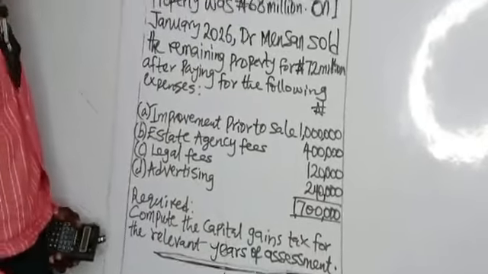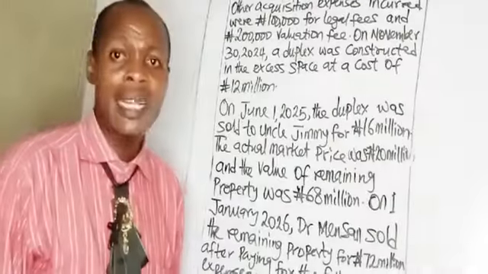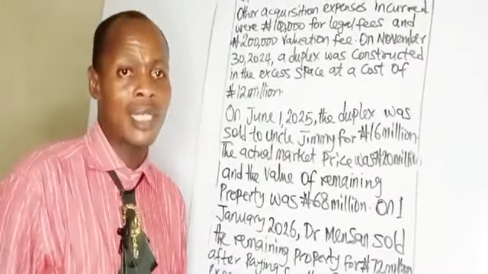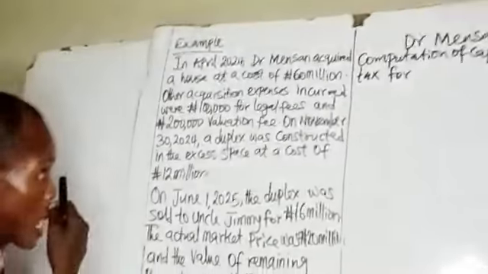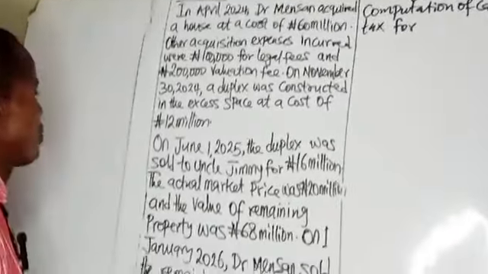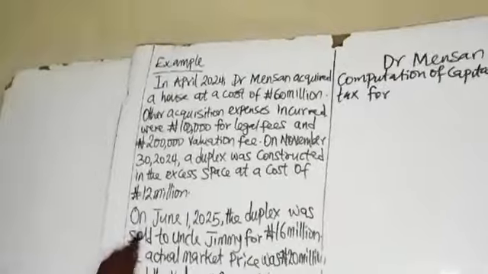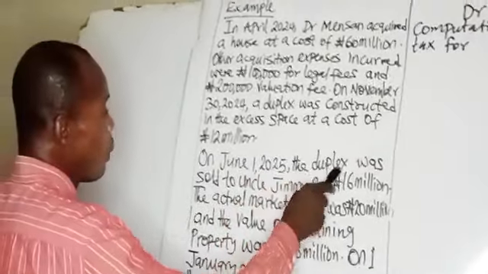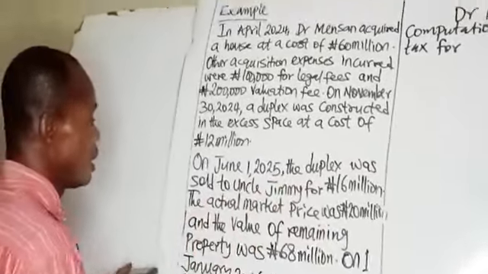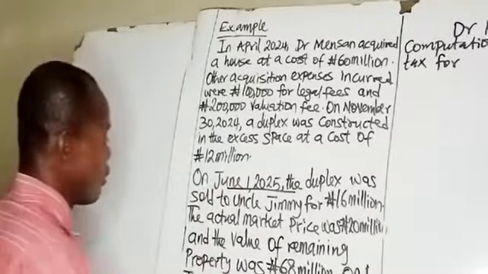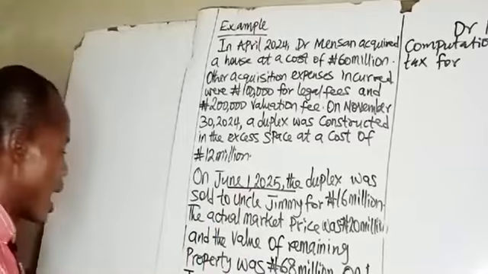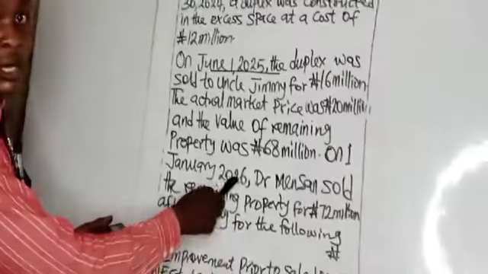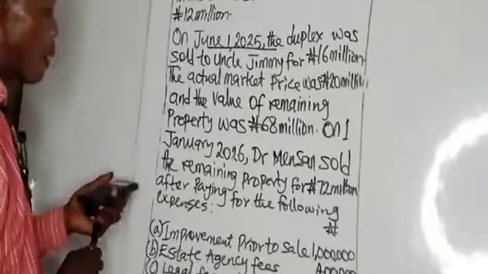So you have to state your year of assessment, and capital gains tax is assessable on an actual year basis. Now, the year of disposal is the year of assessment. When was the asset sold? On June 1st, 2025, the duplex was sold to Uncle Jimmy. Then in January 2026, Dr. Mason sold the remaining property.